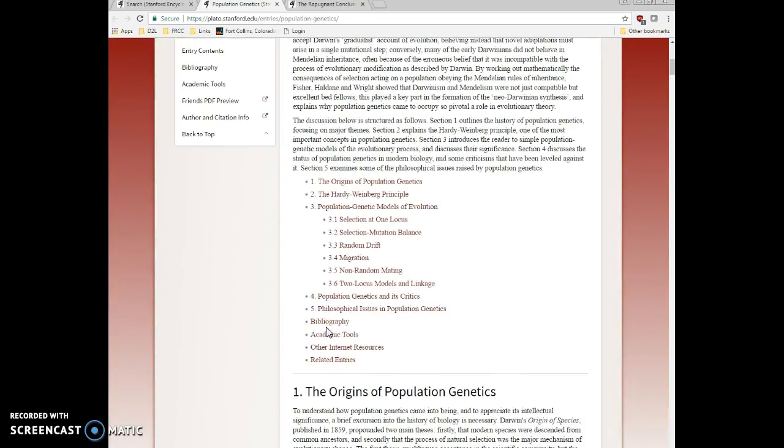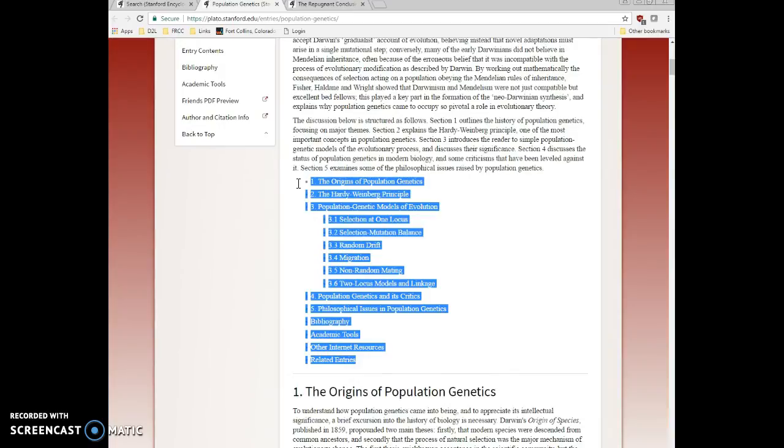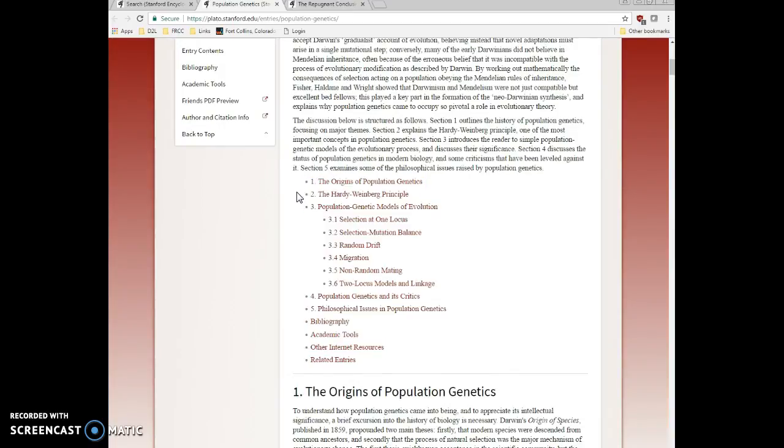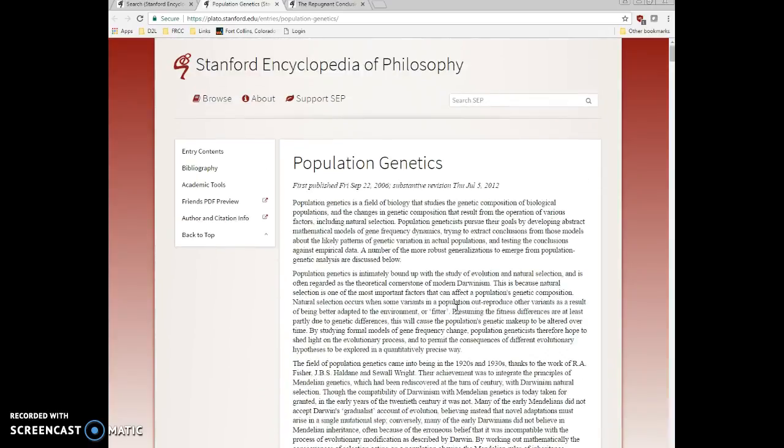I might scroll down and pay closer attention to this index or this chapter list to see if any of these discuss the topic that I'm writing about. They didn't. This one looks like it might, but it didn't look like it was directly relating to my issue question, so I'll put it in the come back to it later category.